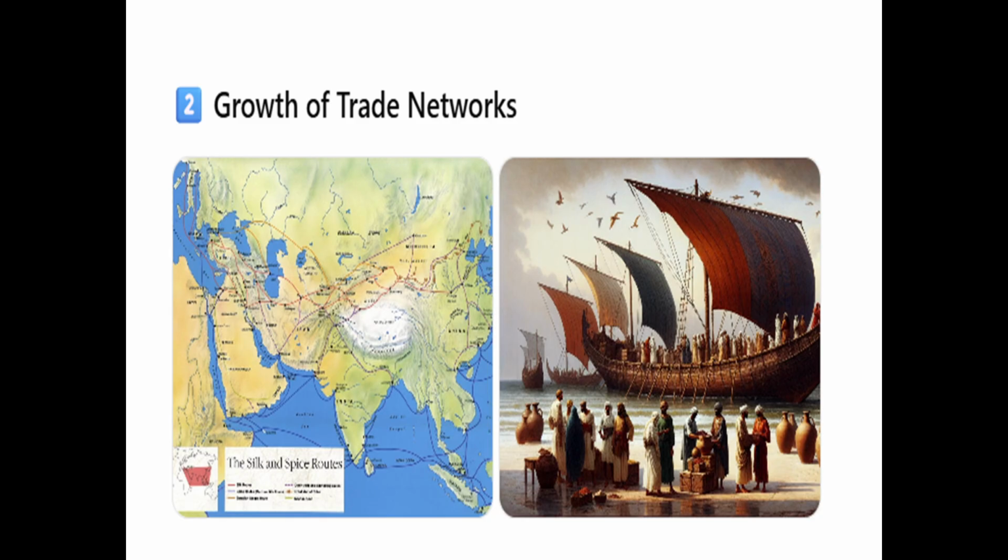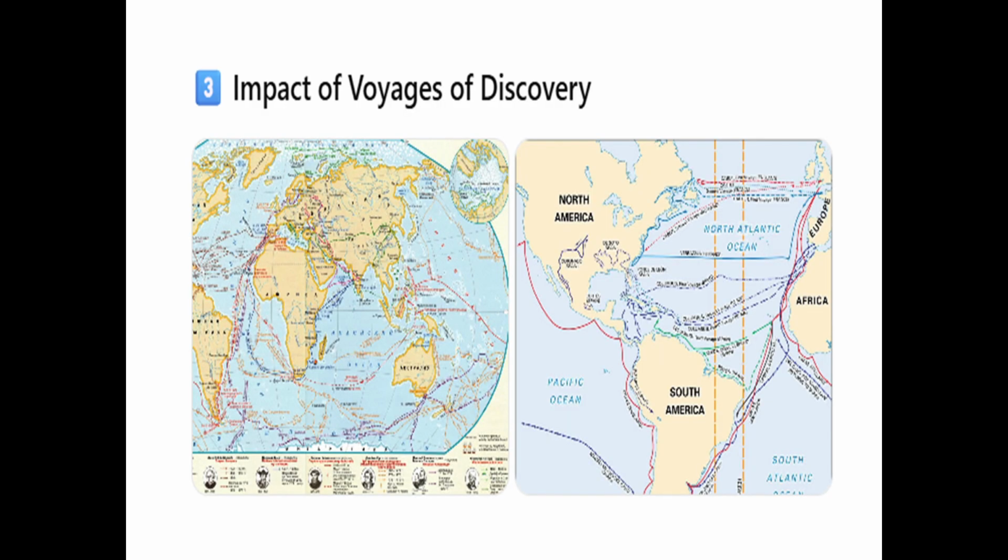Growth of trade networks. Political stability helped create strong trade networks across Asia. Overland trade routes connected China, Central Asia and the Mediterranean region. These trade routes allowed the movement of goods and wealth across continents. Impact of voyages of discovery. European explorers discovered new sea routes and the New World, that is America. This discovery greatly expanded trade between Asia and Europe. India became an important center of international trade.